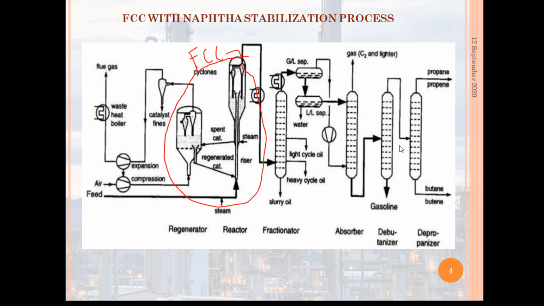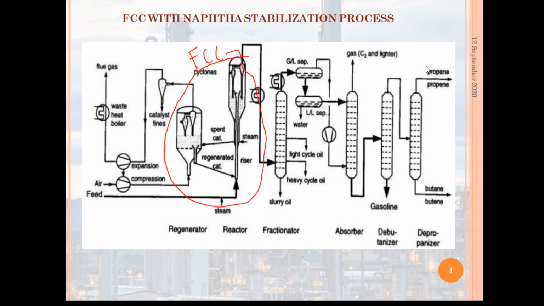In the depropanizer, butanes are separated from propane and other lighter hydrocarbons. So the bottom product is butanes and butenes, and the top product is propane and propene.